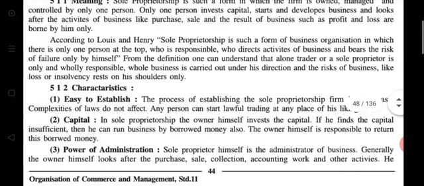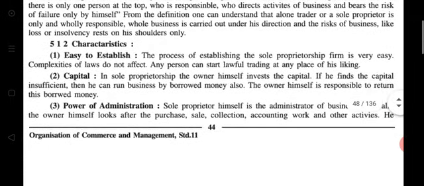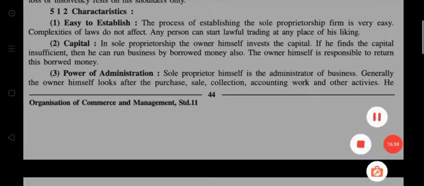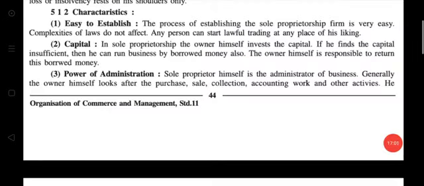Now your turn. Read in detail, just one time. I will scroll my screen so you can read easily.